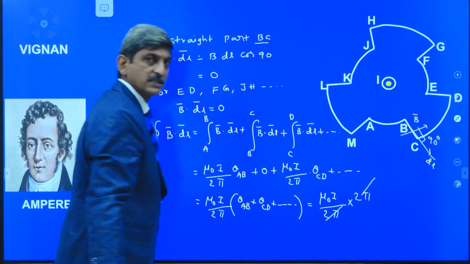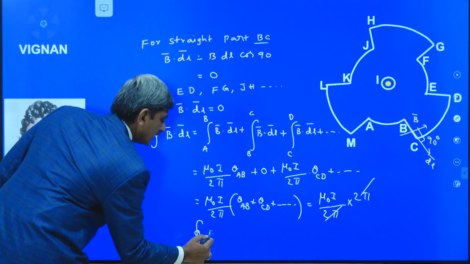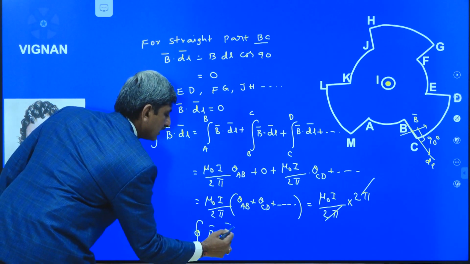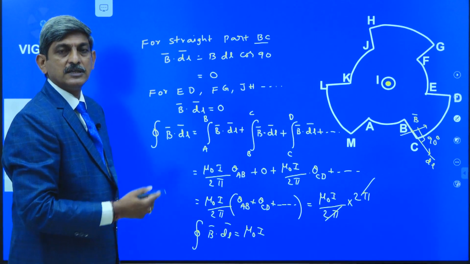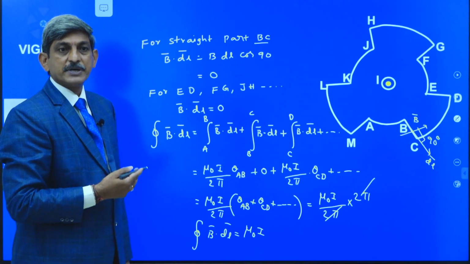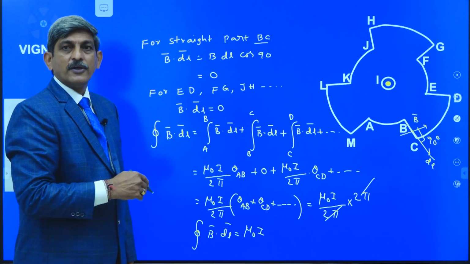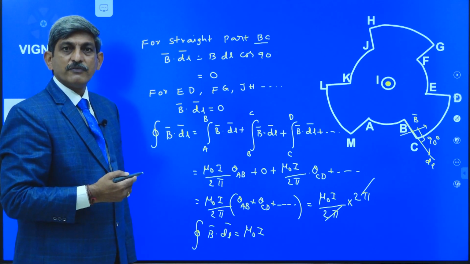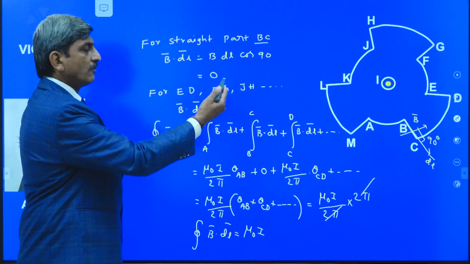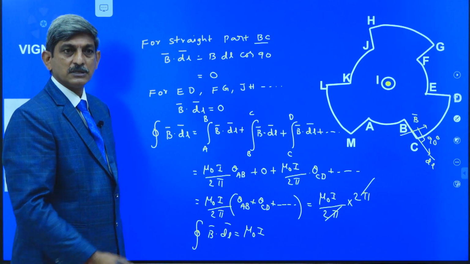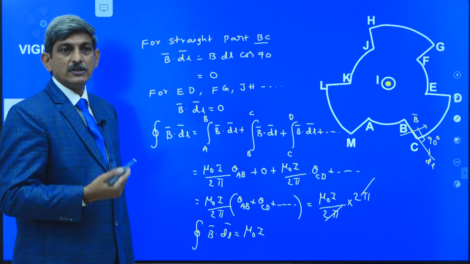This 2 pi cancels, and we have the integral of B bar dot dl bar is equal to mu naught I, which is the mathematical form of Ampere's circuital law. In the previous part we proved Ampere's circuital law for the symmetrical shape. Here we proved Ampere's circuital law for the non-symmetrical shape, and also we can prove Ampere's circuital law for any shape of the loop.